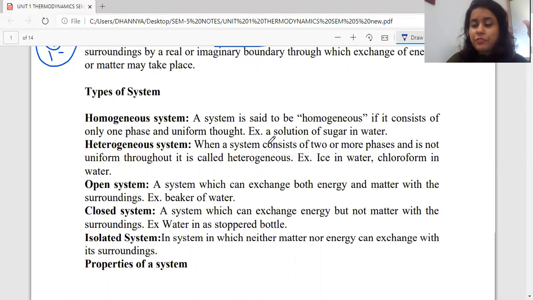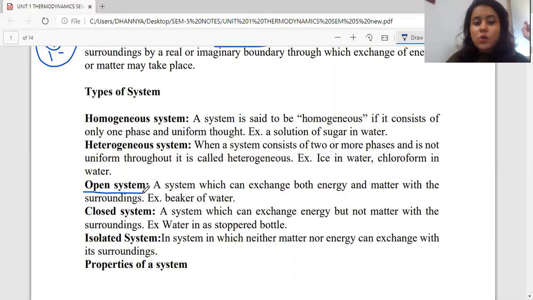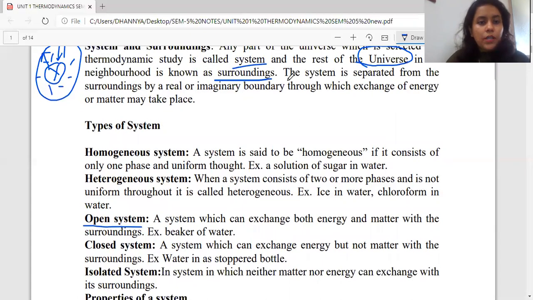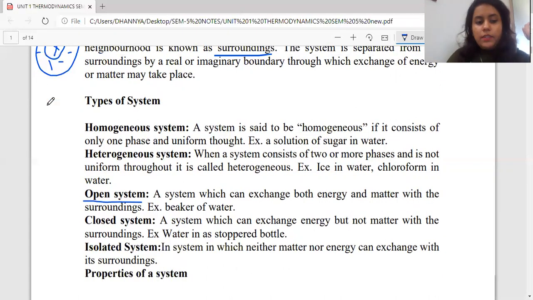Then we have the three other different kinds of systems, wherein the first one is considered as the open system. If we talk about the open system, any system which will help us in exchanging both the energy as well as the matter with the surrounding. Like we have already discussed in this example, we have a system which is separated from the surrounding by a real or an imaginary boundary. So this type of system, which is helpful in exchanging both the energy and matter from the surrounding, is called an open system. The commonest example is the beaker full of water.